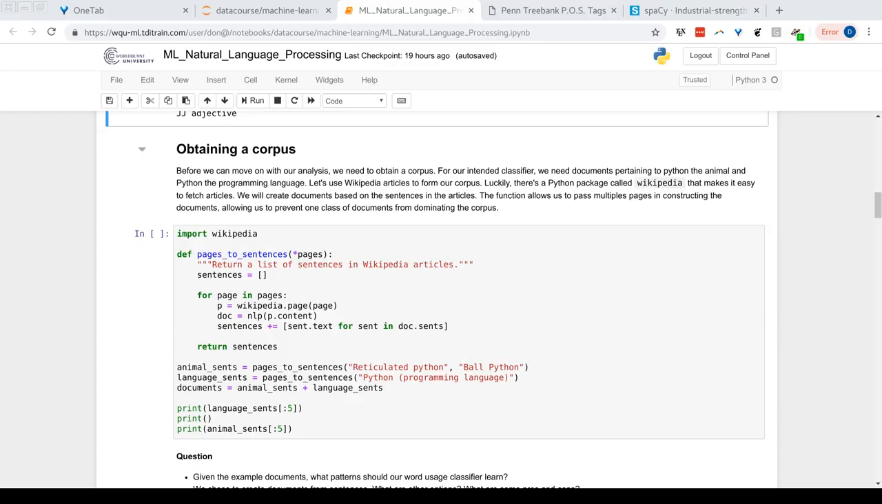Remember, what we've got to do is get some observations. So one method is, let's look at Wikipedia articles. The reason we want to look at Wikipedia articles is because we can take the Wikipedia article for Python the programming language and Python the animal, and combine those two articles as our corpus.